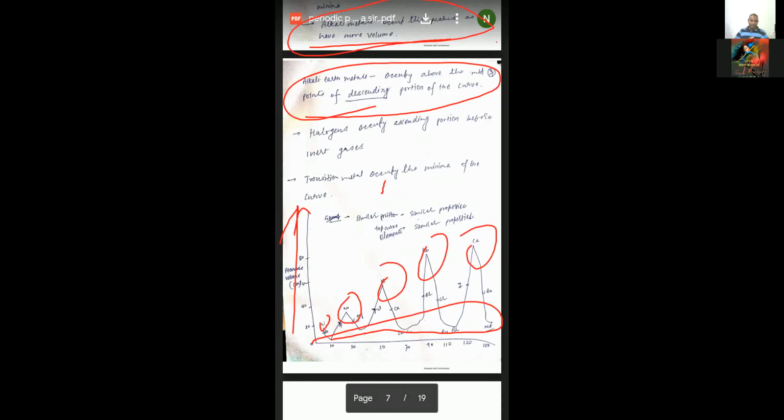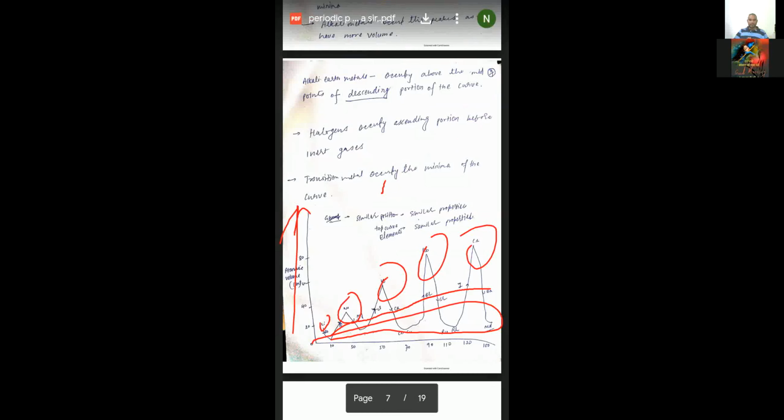And halogens are in the ascending order of the graph. Ascending order means the graph is going to the top side. So you can check it out, student. In the ascending order, what you are able to find are the halogen elements. Transition elements, where are the transition elements, student? Transition elements are on the minima position, student.